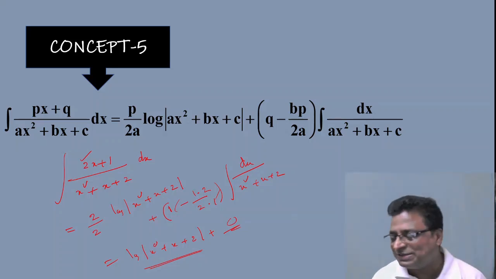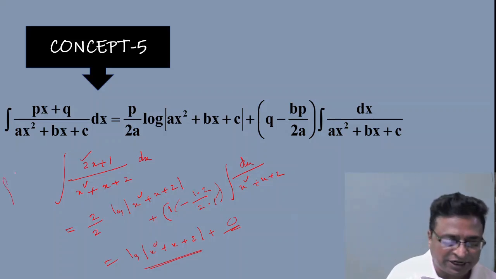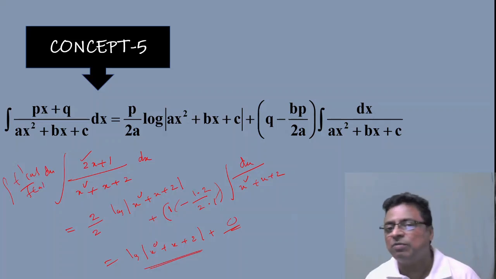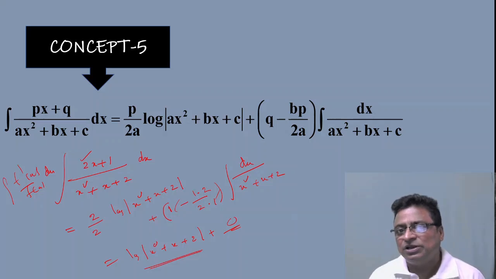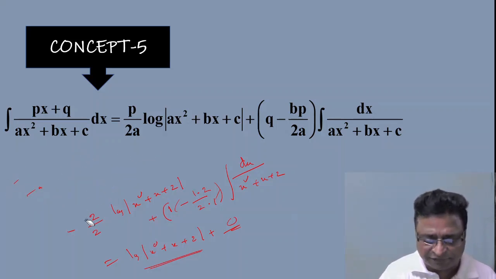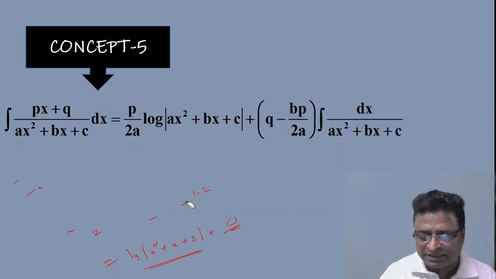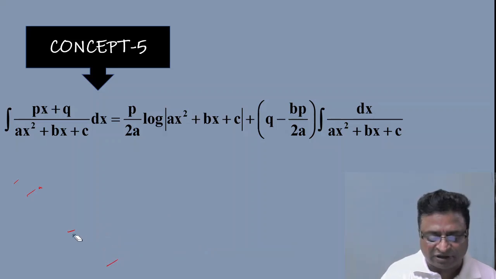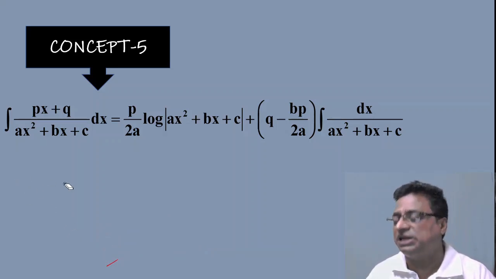The reason is very simple. Actually it is in the form of integration f dash x by f of x. What is integration f dash x by f of x? Log mod f of x. So you can write the answer like that only. So concept number 4 and concept number 5 are interlinked. So whenever they are asking this kind of models, instead of writing the factors and converting them into partial fractions, that is all nonsense for you. So please don't waste your time while solving this kind of models, especially in examinations.